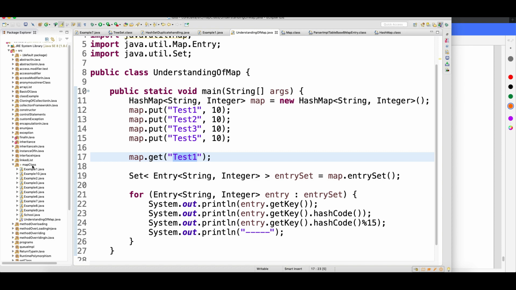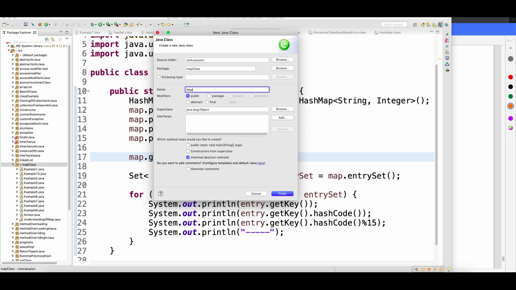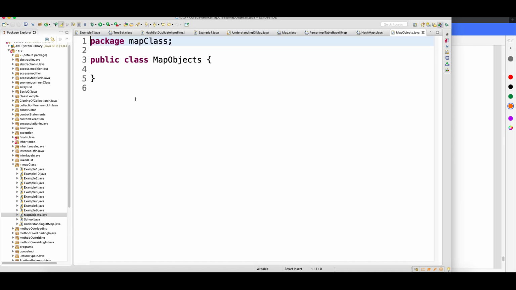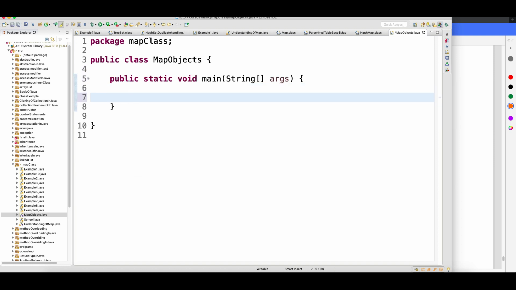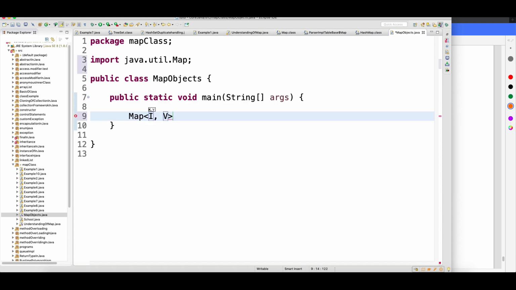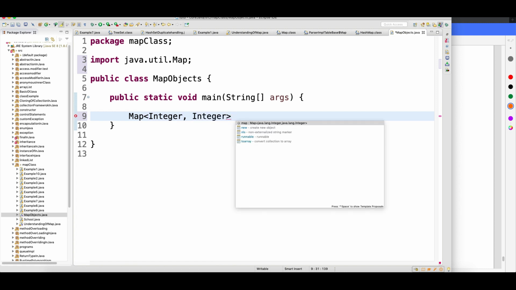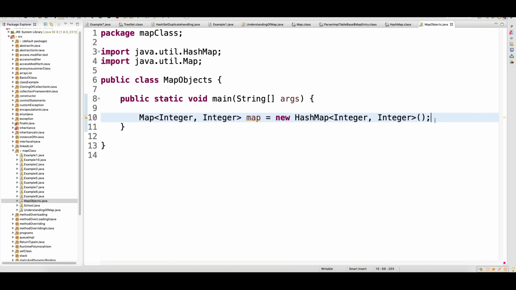To do that, I'll create one class and I will write MapObjects. I will write a main method, and here Map is the interface. It comes from the Java util package. I will write key is Integer and value is Integer, and then press Ctrl+Space, map is equal to new HashMap. Okay, so here I am creating an object of default size. Here I am not using any other constructor.